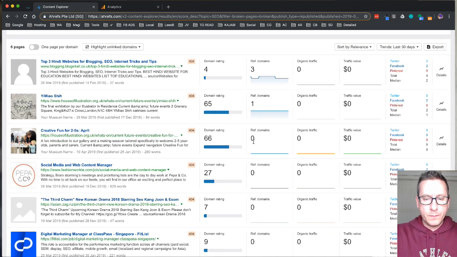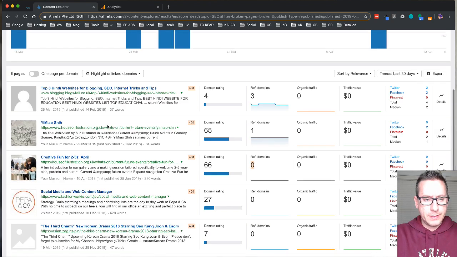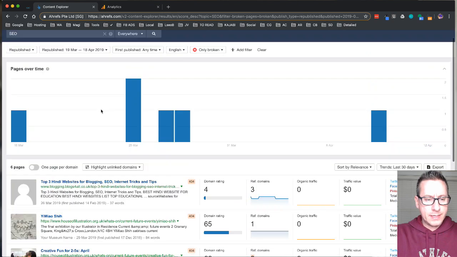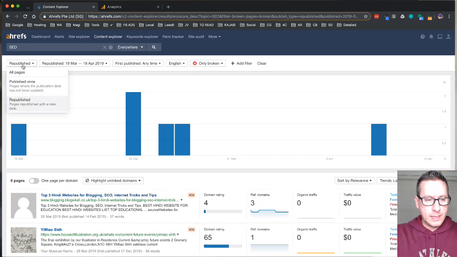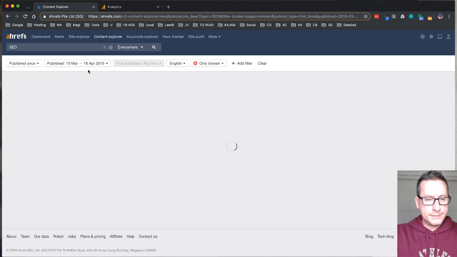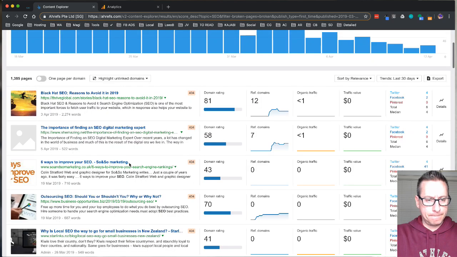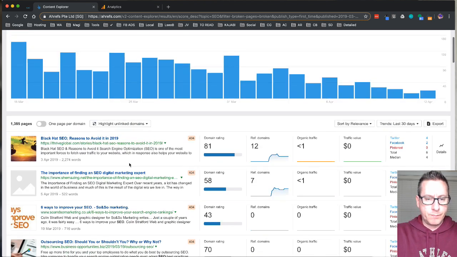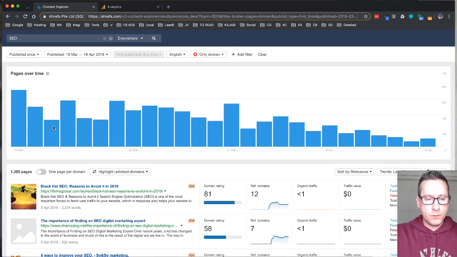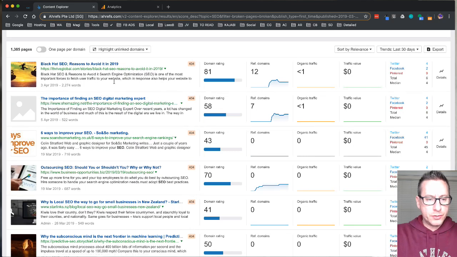Now we don't really need to worry about it because it doesn't have any backlinks to it, and that's all I care about. But now let's change the parameters a little bit. Let's go, it's been published once. So now I've got where it's not been republished, it's just been published within the last 30 days.